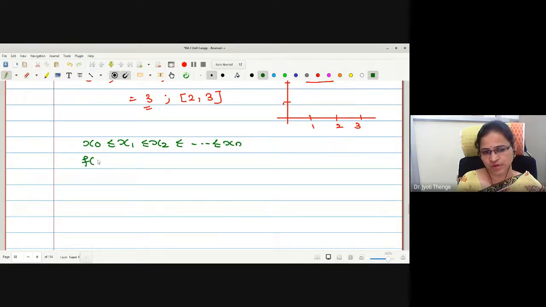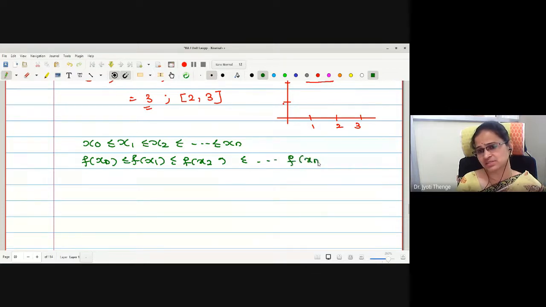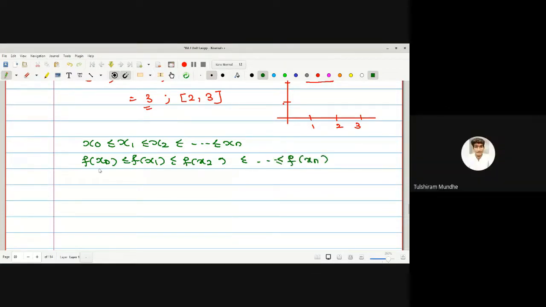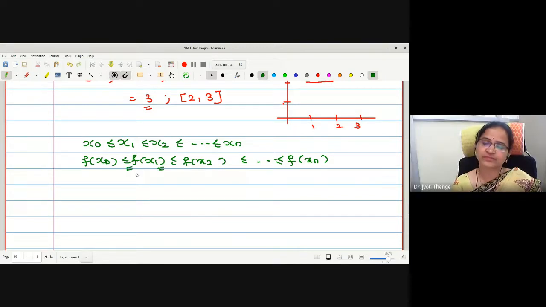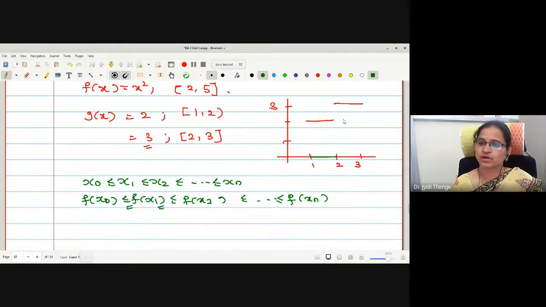What is the nature of your function? You are writing function values less equal, no? Whether you are writing strictly less? Yes, less equal, ma'am. So in this range the values are equal, here it shifts, here it increases, here again it stays constant. What is the problem then? This is monotonic increasing, no doubt, right?